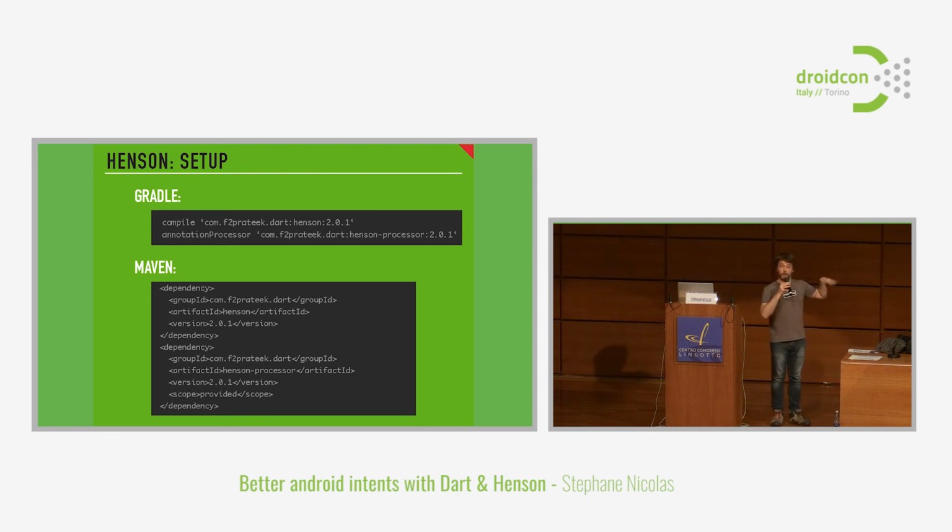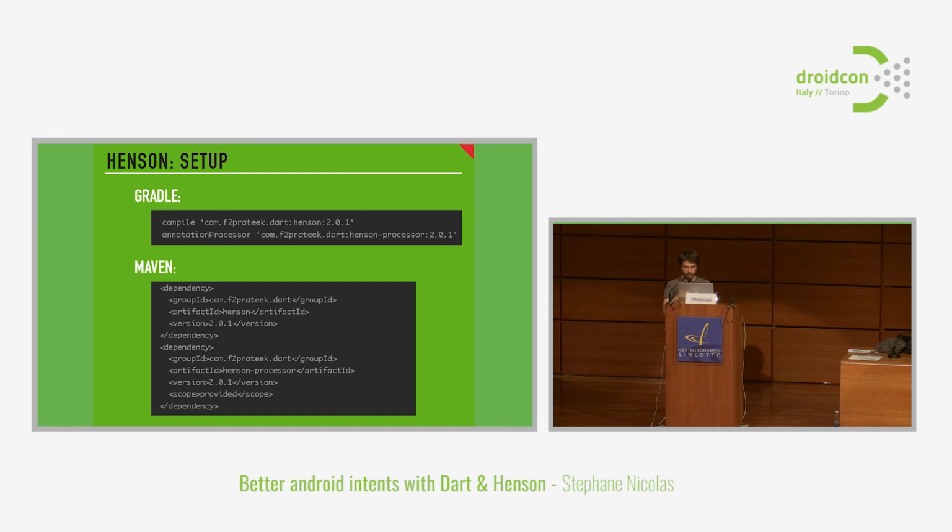This belongs to the compile scope because we need a few classes to be included inside your APK. And again, you can use the annotation processor scope or the APT plugin from Hugo Visser. I think he gave a talk recently this morning. And you just give the name of the annotation processor for Henson. And that's it. Using this annotation processor, we're going to generate all the intent builders and the Henson class that you can use to navigate to your activities.